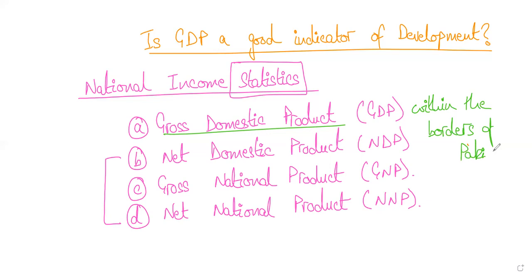In the case of gross national product, this is not how it works. The way it works is that we look at which goods and services are produced by Pakistani businesses. I repeat, in the case of gross national product, we look at the value of goods and services or the income earned only by Pakistanis, regardless of whether they are living in Pakistan or in some other country of the world, right?